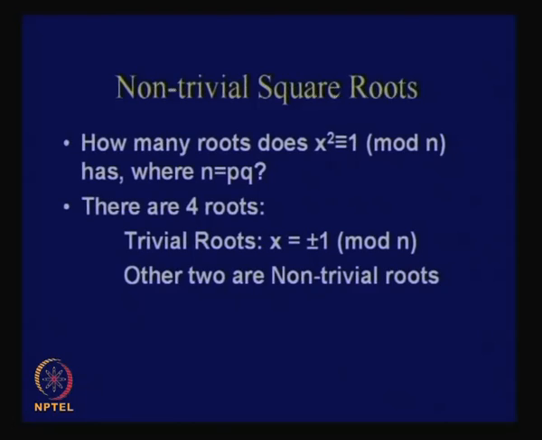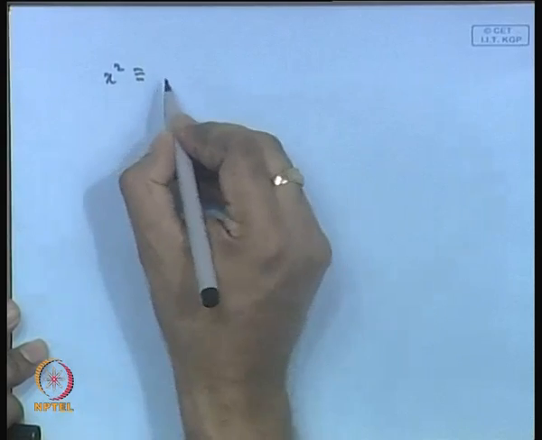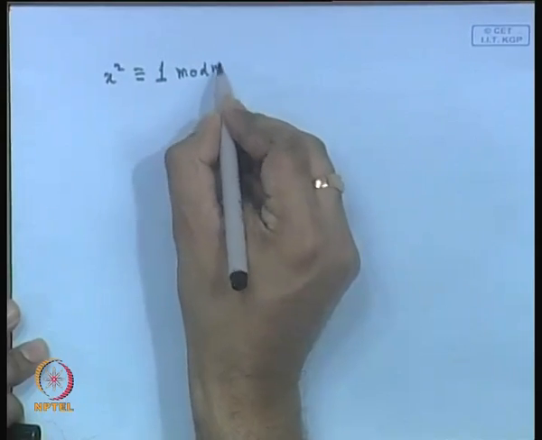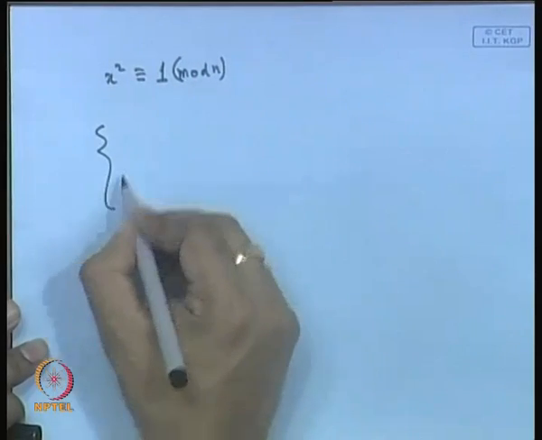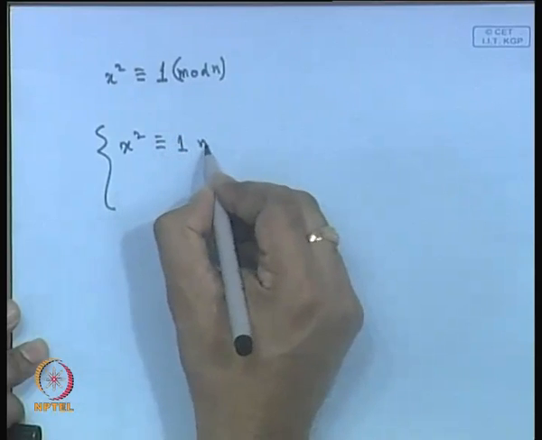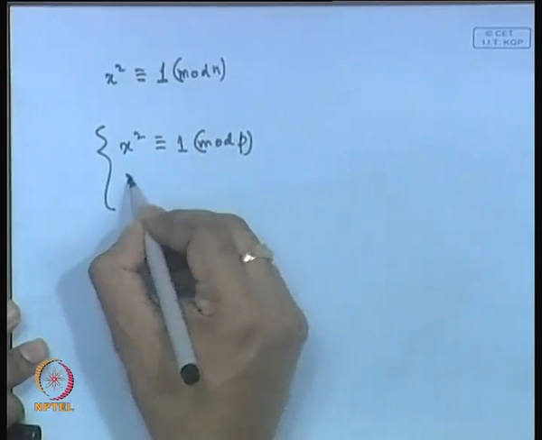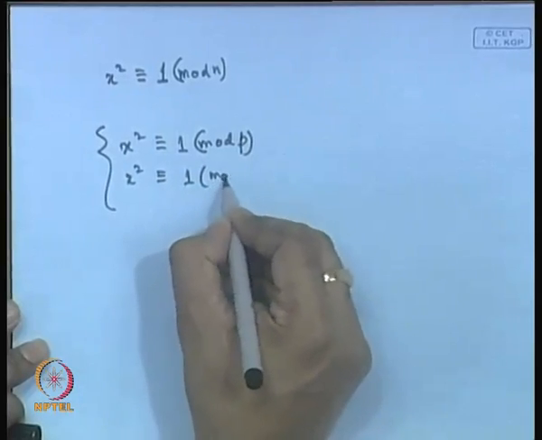The equation x squared congruent to 1 mod n is equivalent to a system of simultaneous equations: x squared is congruent to 1 mod p and x squared is congruent to 1 mod q.